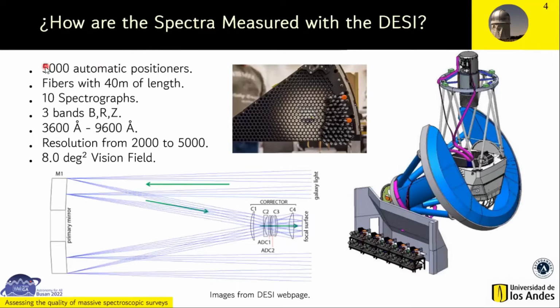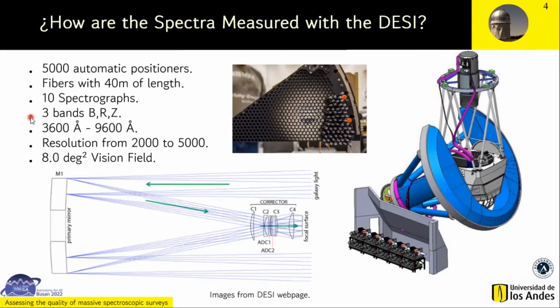So, how are spectra measured in DESI? DESI is a new generation of telescopes. For this experiment, there are a total of 5,000 automatic positioners. These positioners have fibers that capture the light from the galaxies. These fibers have a length of 40 meters and are connected to 10 spectrographs.